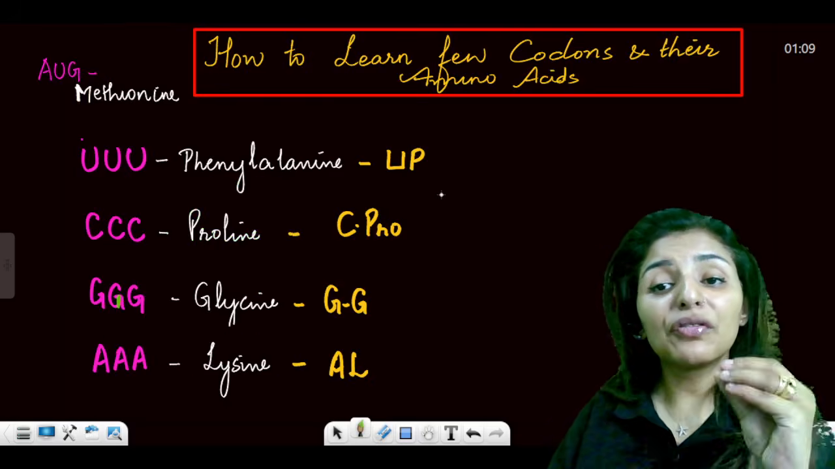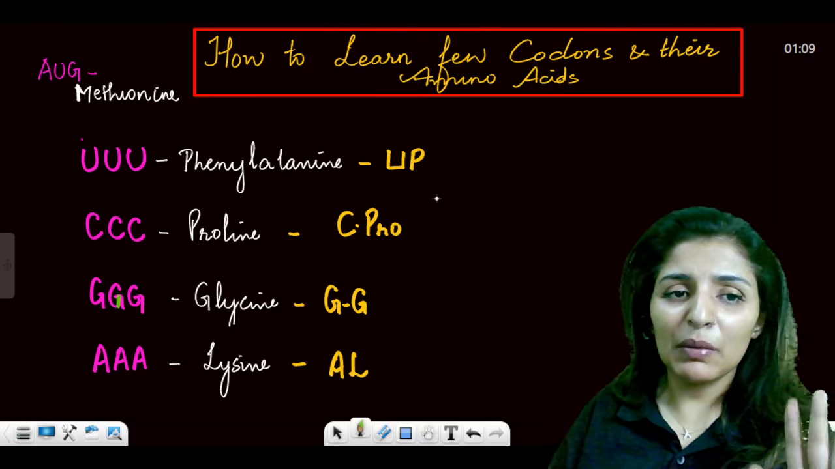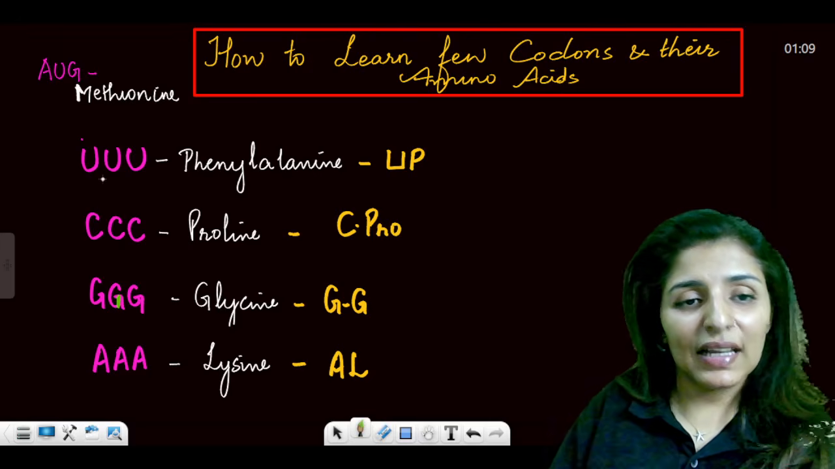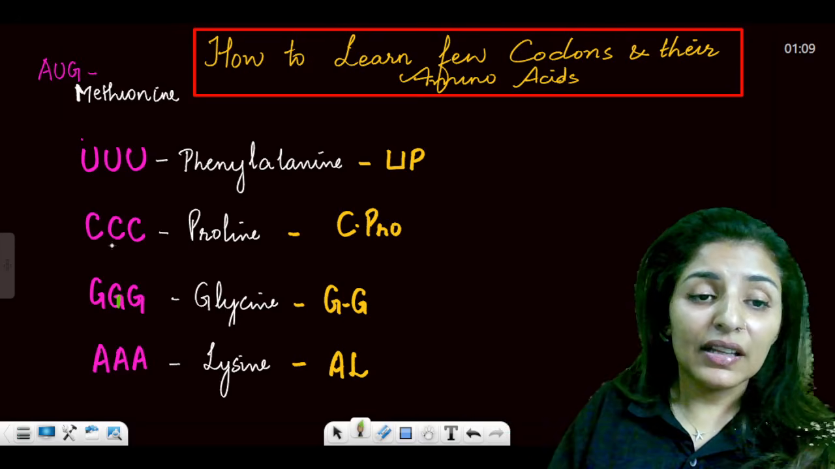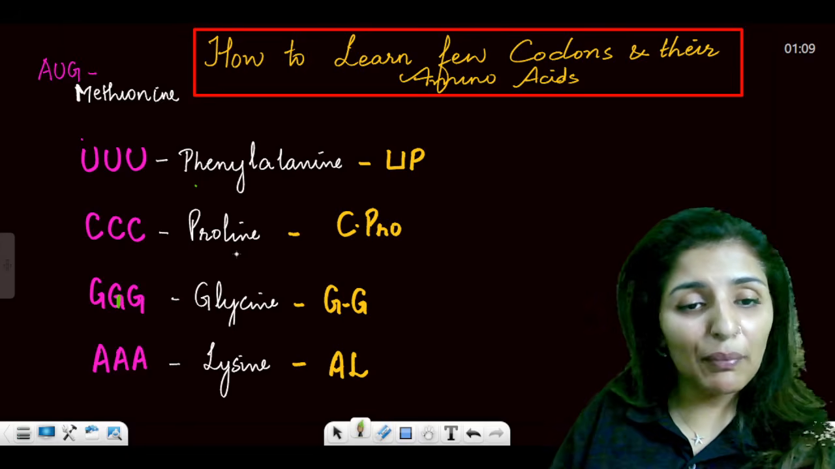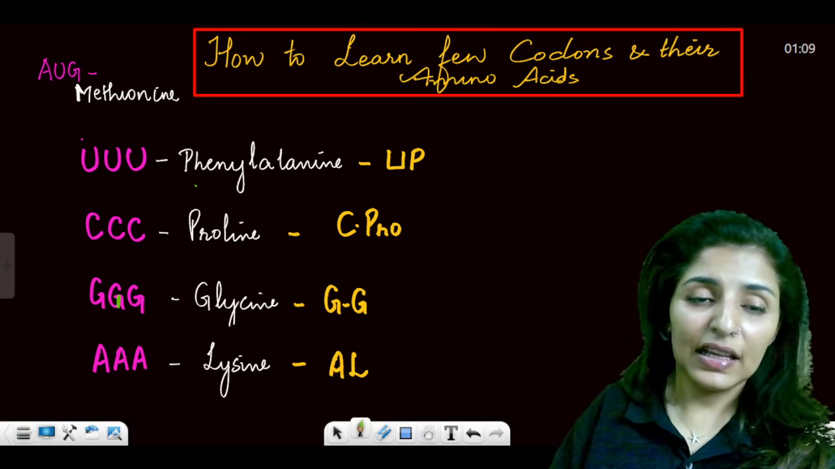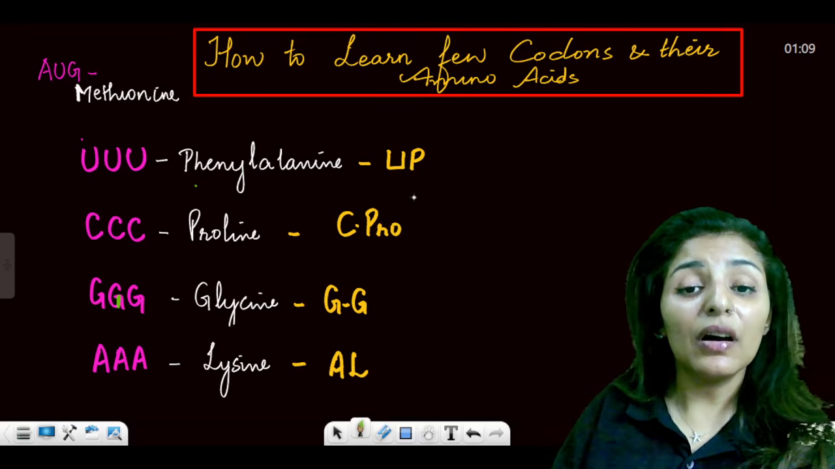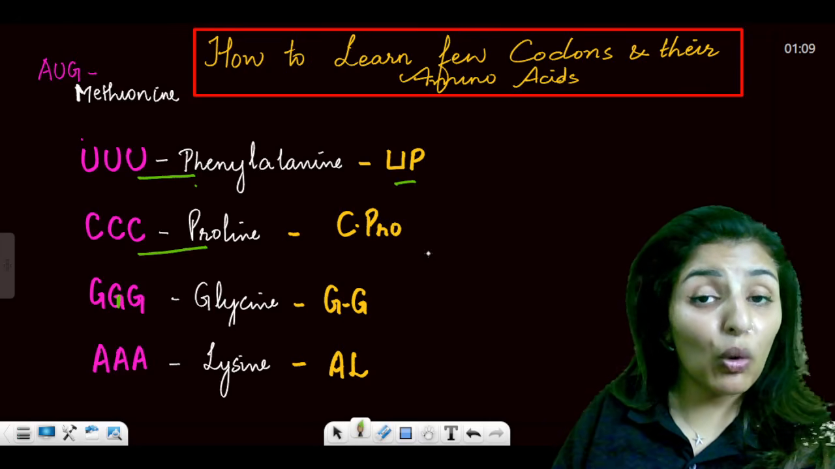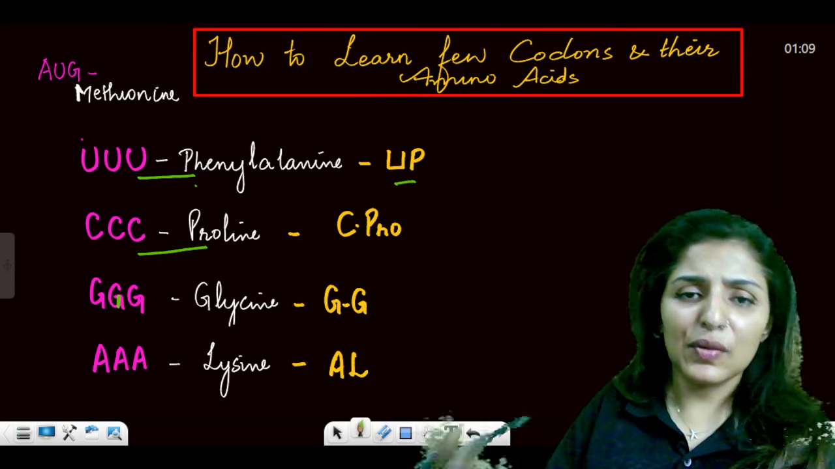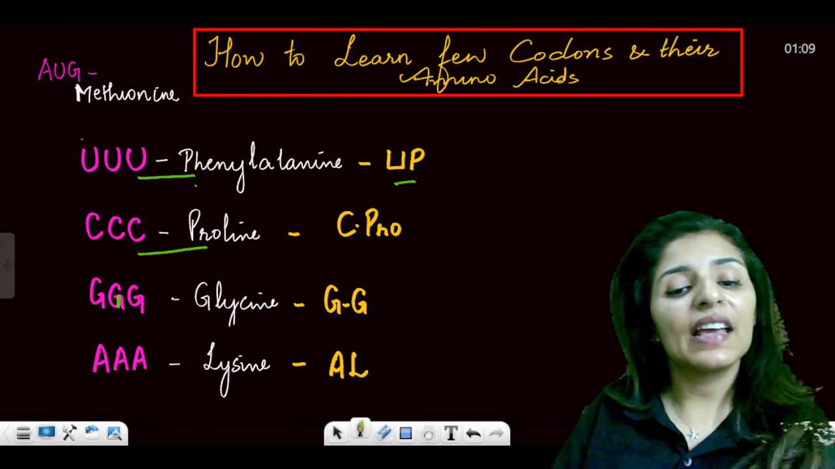Now, how to learn few codons and their amino acids. So for AUG, we all remember methionine. So for rest of these, like UUU, we can learn by phenylalanine. Okay, then CCC stands for proline, GGG stands for glycine, and AAA stands for lysine. So for this, we remember UP. For this proline, we remember CPRO. Then G stands for G only. So GGG will give rise to glycine, and AAA is UL.